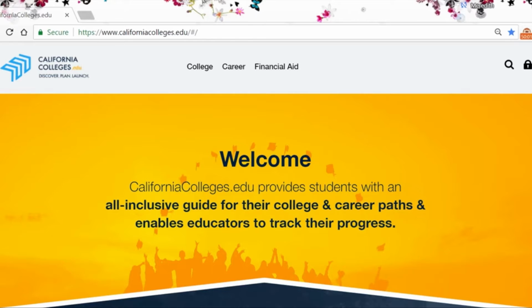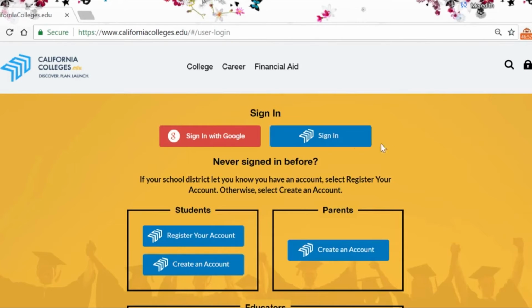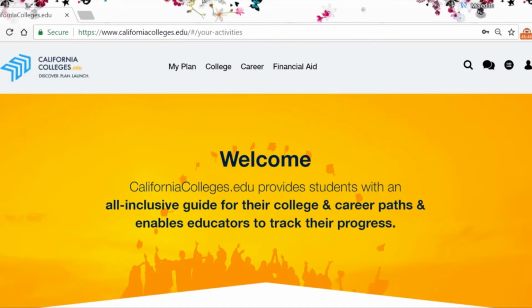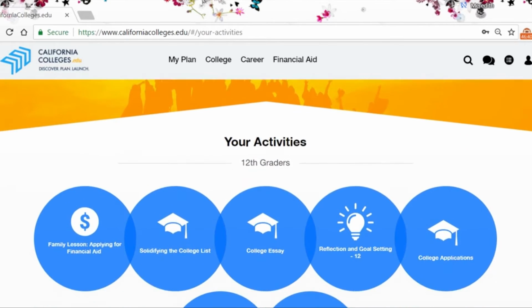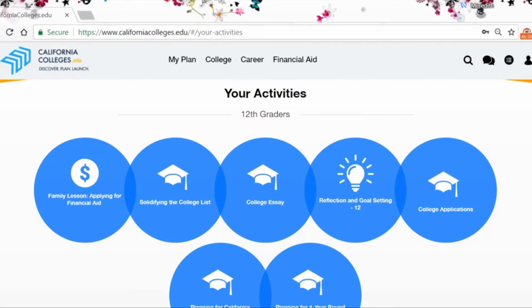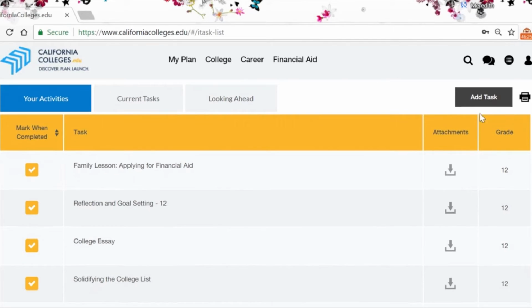Let's get started. To sign in, students go to the padlock in the top right corner. Once signed in, students will see a home page customized for their grade level. Embedded in the platform is a comprehensive 6th to 12th grade college and career planning curriculum. When students sign in, they will see blue bubbles that correspond with the lessons for their current grade level. Students can easily access instructions from their accounts, and educators are provided with corresponding lesson plans.